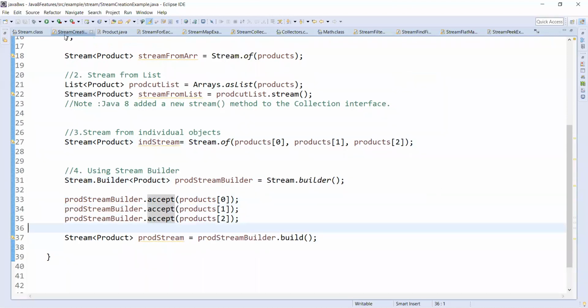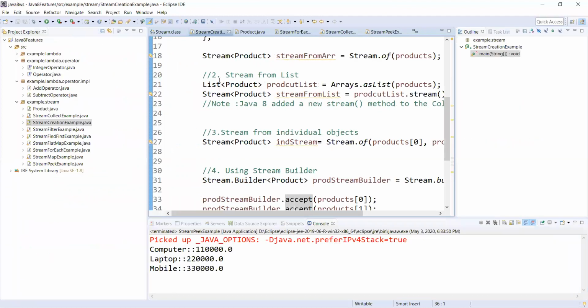Now we'll see how we use the streams. As I mentioned, the next method I'm going to cover is forEach. The forEach method is in Stream. Stream.forEach example.